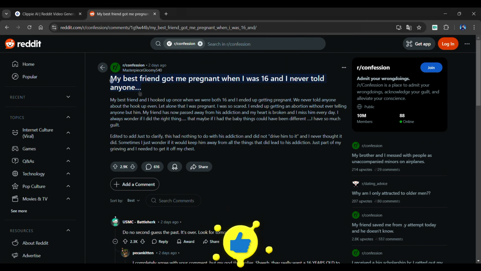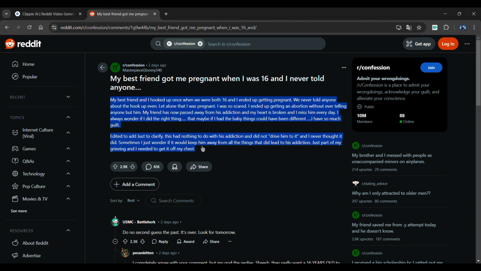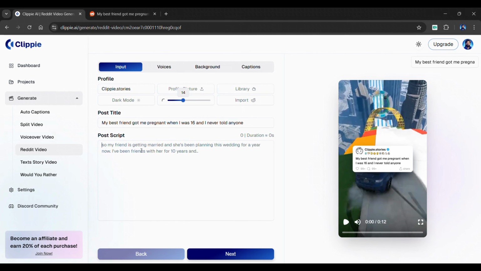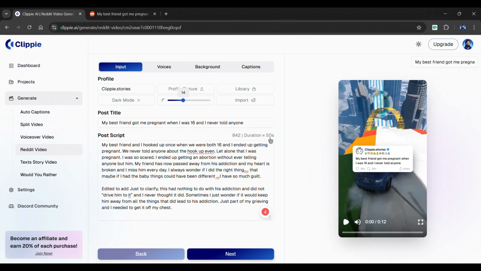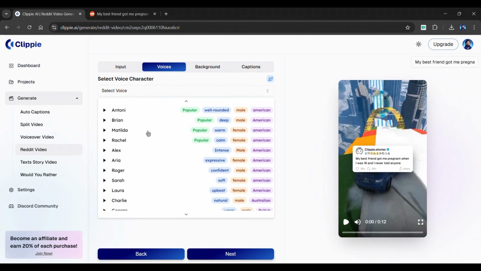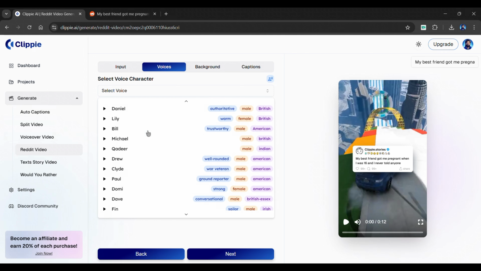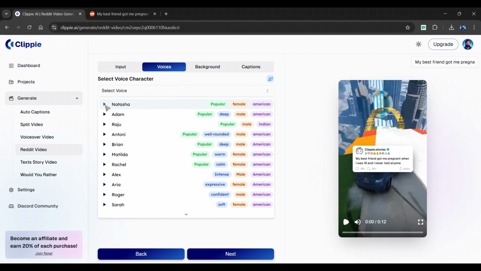Now, simply copy and paste the title into the post title area. Also, copy and paste the story into the post script area. Clippy gives us an idea about the length of the video. Now, simply click the next button. In the voice section, you can choose a voiceover. As you can see, it offers a wide range of options. You can also preview a voice by clicking here.